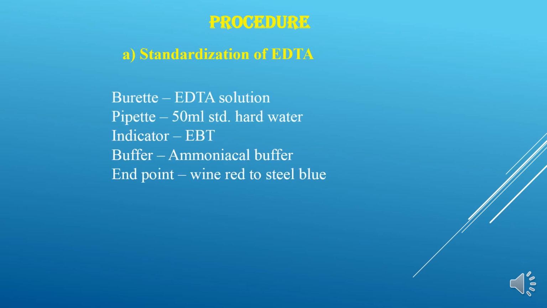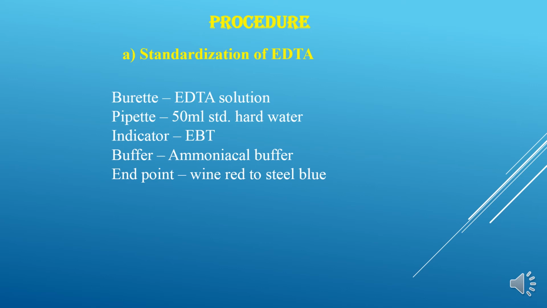Now let us go into the procedure. So we have 3 sets of titrations. The first titration is standardization of EDTA. So for this, what are the steps? We have to fill the burette with EDTA, and we have to pipette out 50 ml of the standard hard water that we have prepared into a conical flask.